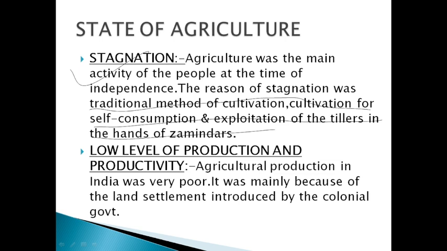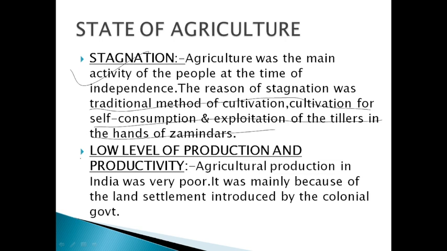Third one is the exploitation of tillers in the hands of the zamindars. British appointed zamindars to collect revenue from the farmers, but the zamindars exploited the farmers or tillers in a very brutal manner. They were tortured like anything, because sometimes the zamindars imposed a high amount of revenue on the farmers. Apart from that, the zamindars didn't take any steps to improve the condition of land. So tillers didn't have any motivation or incentives to improve the agricultural condition or the productivity of the land.